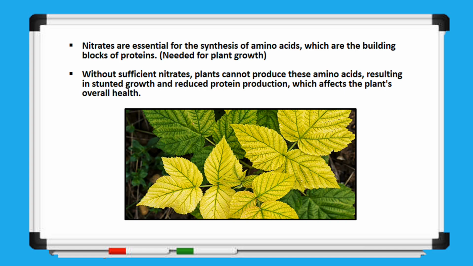This yellowing happens because the plant can't produce enough chlorophyll without proper protein support. So in short, no nitrates means no proteins, and that means poor growth and unhealthy plants.